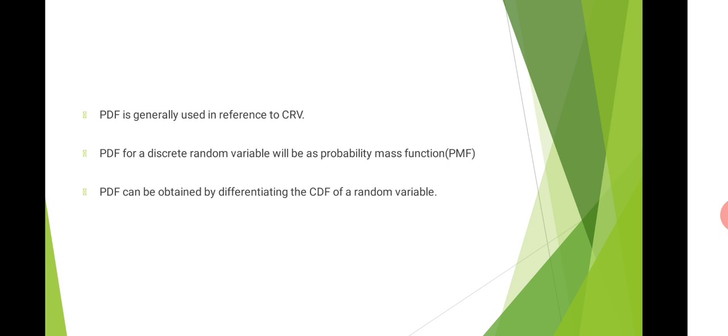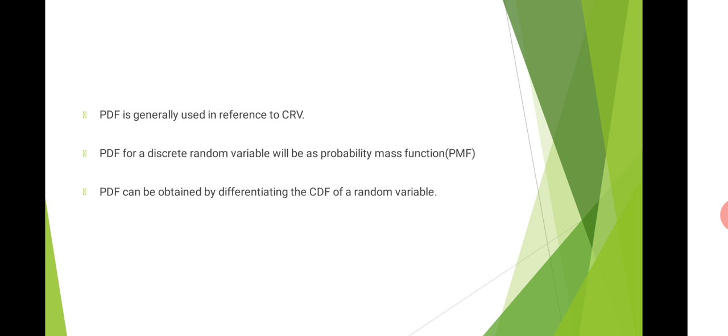Now when I wish to evaluate the PDF, I am generally talking about a continuous random variable, because the PDF is generally a function, and it is seen to be a continuous curve. In case of a continuous random variable, I know that the values taken up by my random variable are very close, and I will get a continuous curve in that case. So PDF is generally used in reference to a continuous random variable.